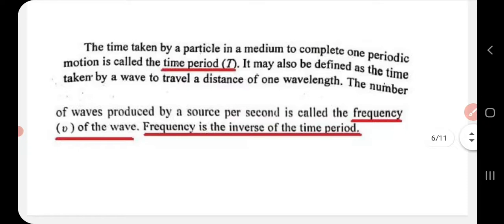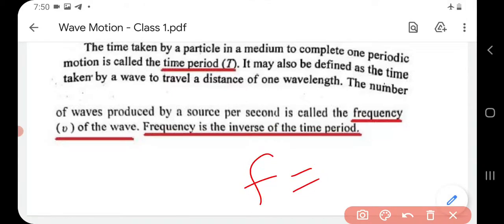Now what is meant by time period? You all know that it is the time taken by a particle in a medium to complete one periodic motion. We can also define it as the time taken by the wave to travel a distance of one wavelength. Now what is meant by frequency? It is the number of waves produced by a source per second. Frequency is the inverse of time period. That is, frequency is equal to 1 by T. Reciprocal of time period is frequency.